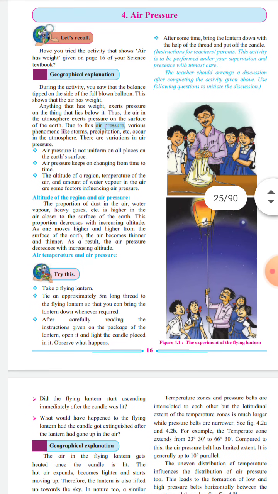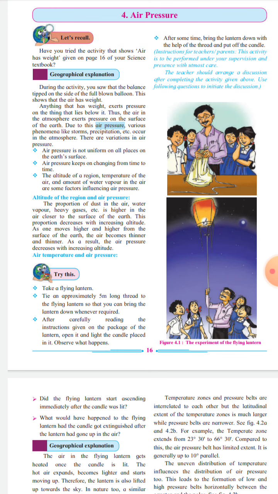Here you have been told to do this experiment under the guidance of the teacher, or when you do that experiment in your home, then under the guidance of your parents.